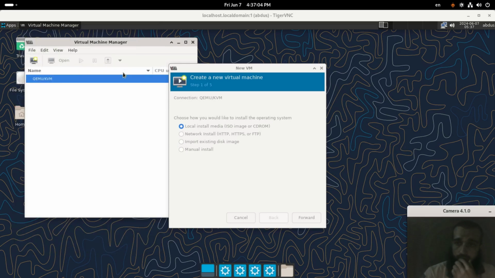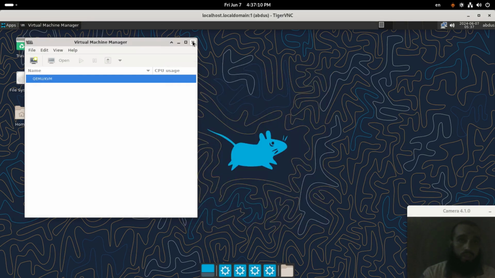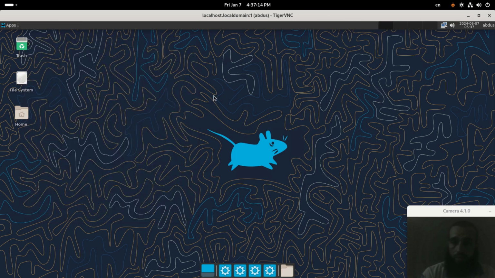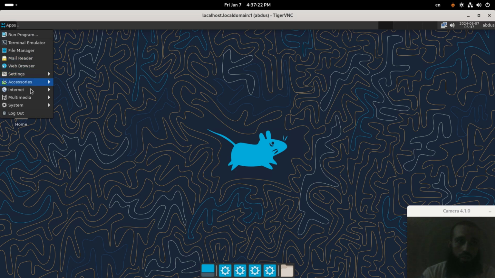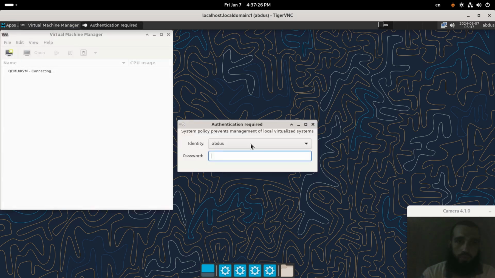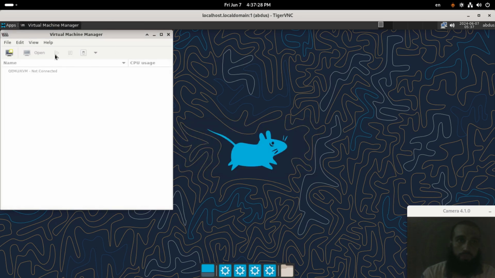So to test the configuration of QEMU, before that, let's make sure that we can access Virt Manager without needing a password, which you can see here if you wanna see how it will be. We're asked for a password. That's because we need to be a part of the group.